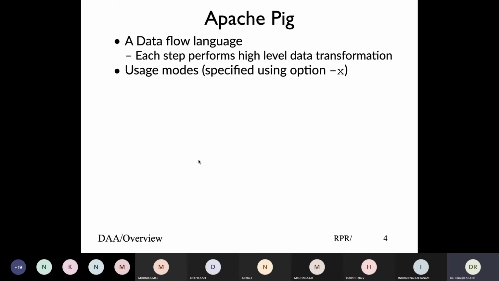As we discussed last time, debugging in parallel systems becomes much more difficult. So the best approach is to write simple programs, test a program with a small amount of data locally, and if that works, then put it onto the Hadoop system, because all that Hadoop gives you is big scaling. So Pig supports execution modes specified with the option -x. When you say pig -x local, that means you are running all Pig commands locally on the machine and not making use of the Hadoop cluster. Everything happens locally.